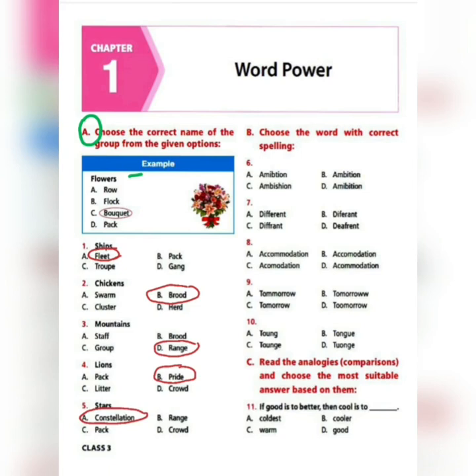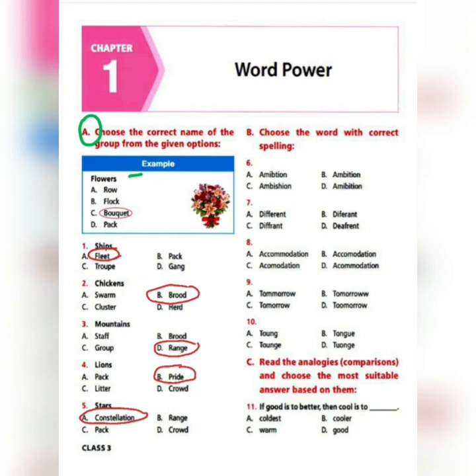Now here in exercise B, you have to choose the word with correct spelling. As you can see, the numbers are given, but there is no separate question because the same question applies. 4 options are there and they have different spellings. You have to see which option has the right spelling for that word, and then accordingly here we are going to circle. In your exam, you're going to mark it in the OMR sheet.